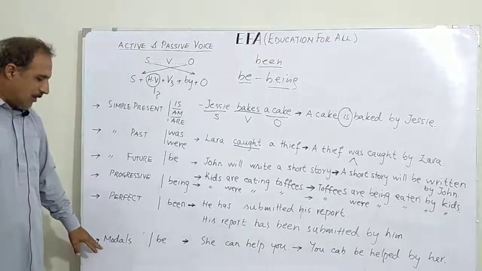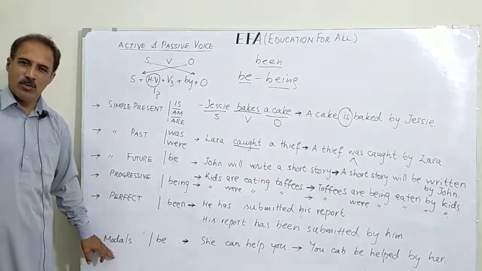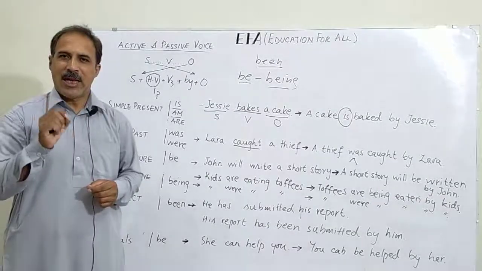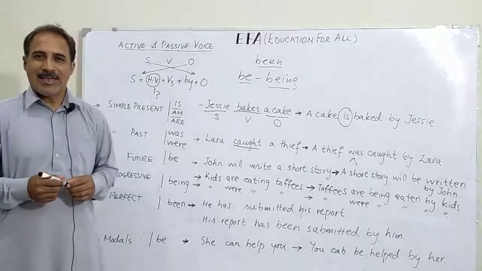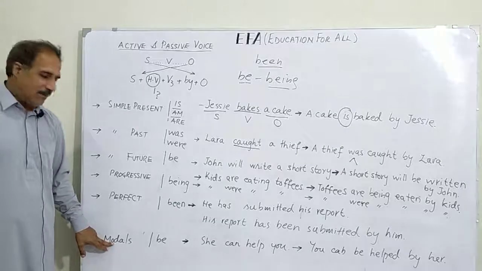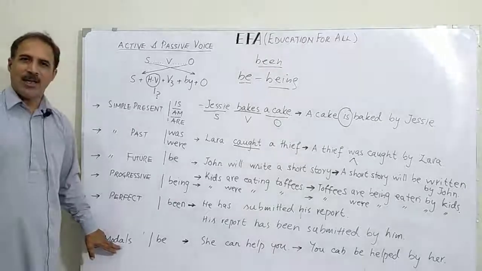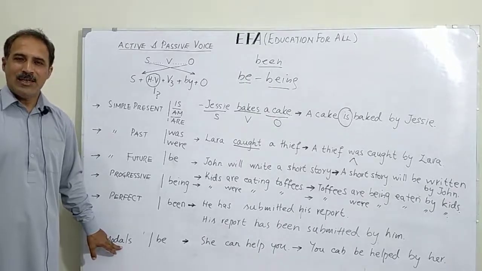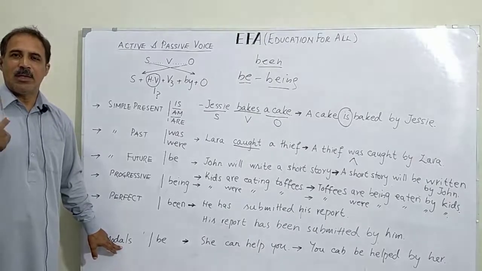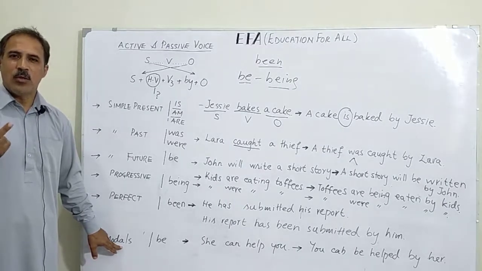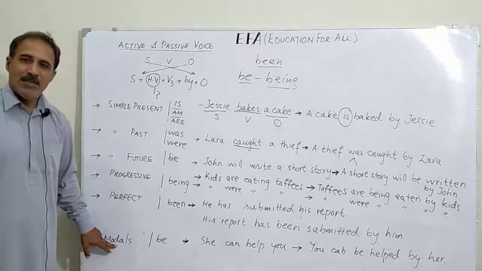Now we move to sentences where we use modal verbs. You remember modal verbs? One of the types of verbs, categories, is modal verbs. And remember that this is spelled as M-O-D-A-L and it is pronounced as modal. M-O-D-E-L, model, is something which you see in show business, on television, in TV dramas, in movies. Those are models. This is modal verb.